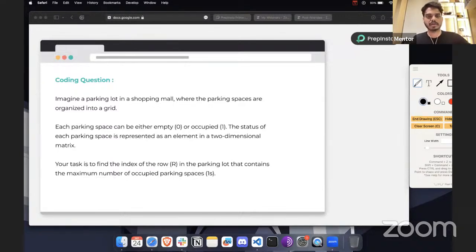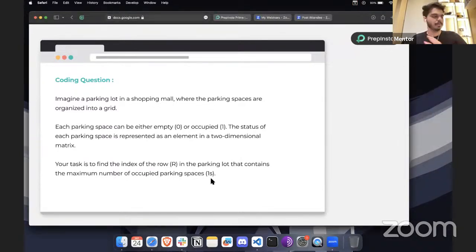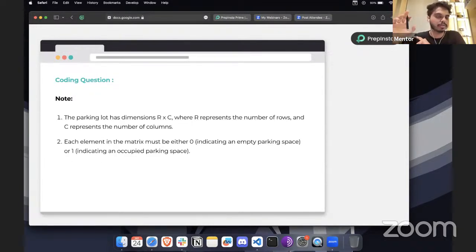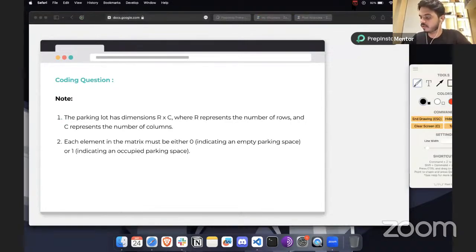Okay, so let's look at some of the conditions. I hope the question is clear to you. If not, you can take a screenshot because we are going to the next slide so that we can read out some of the conditions. Here we have some conditions. A parking lot has dimensions R into C, which is basically rows into columns.